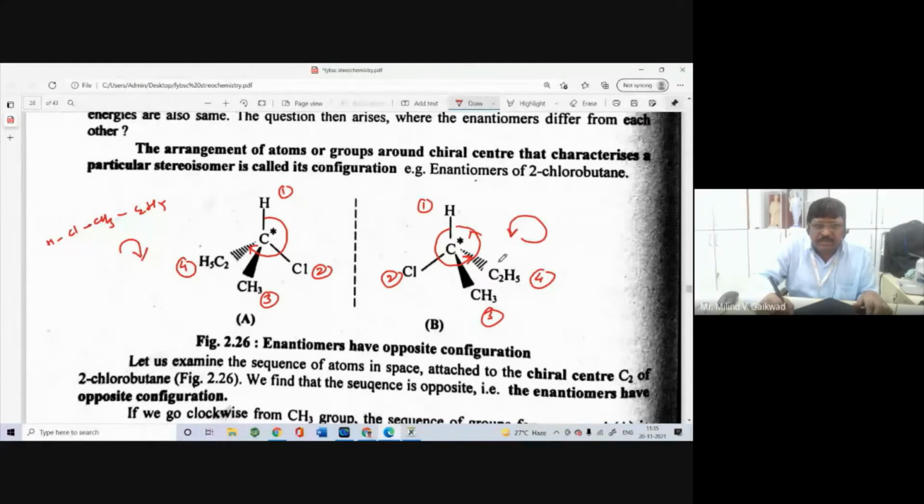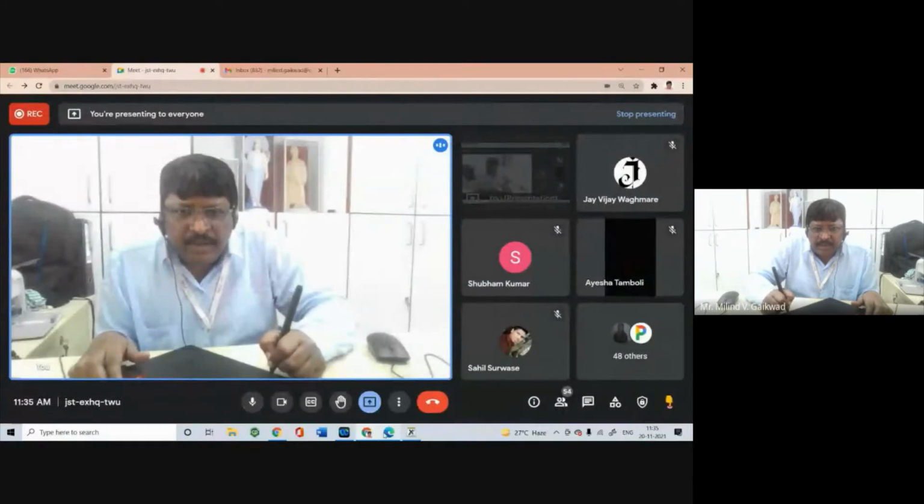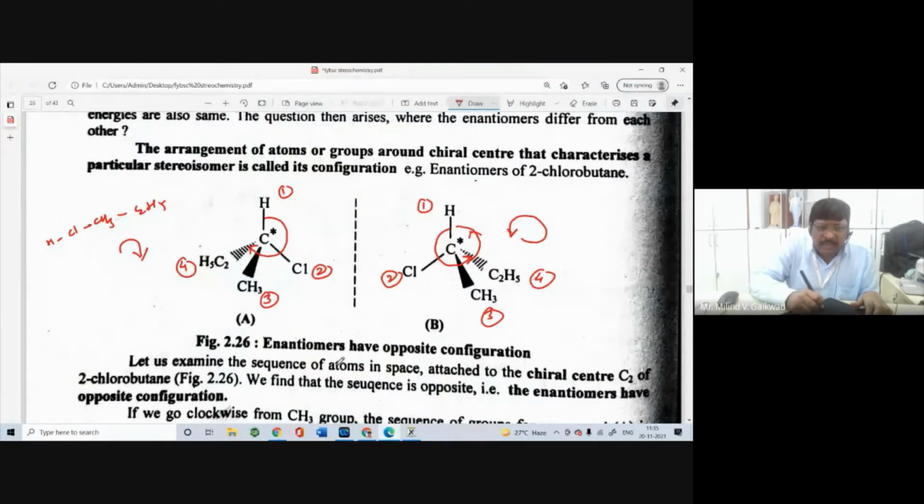Anti-clockwise direction means the molecule is the same, but the arrangement of atoms or group of atoms in space is different. One is clockwise and the other is anti-clockwise. So the arrangement of atoms or group of atoms in a molecule around the chiral center, the asymmetric carbon atom, in a stereoisomer is called a configuration.